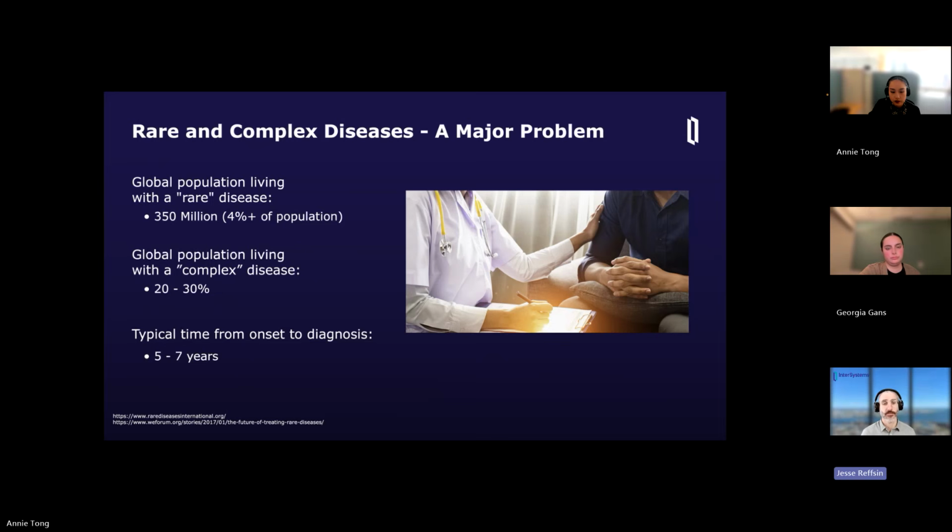And we see the typical time from onset to diagnosis for these types of diseases to be 5 to 7 years. It's a pretty long time. It represents a lot of patient hardship during that time period where they're grappling with symptoms and grappling with their disease, but not knowing what the actual diagnosis is. It can be a strain on the patient, strain on clinicians, strain on the healthcare system in general. And when we talk about our solution today, we're really talking about this time from onset to diagnosis. We really want to shorten this time from 5 to 7 years to maybe even months or weeks, depending on how well this problem can be solved.